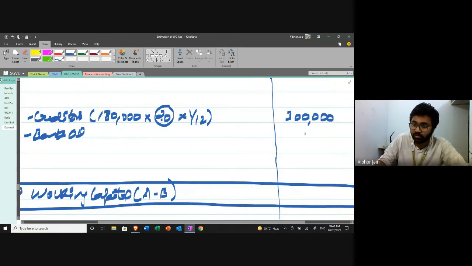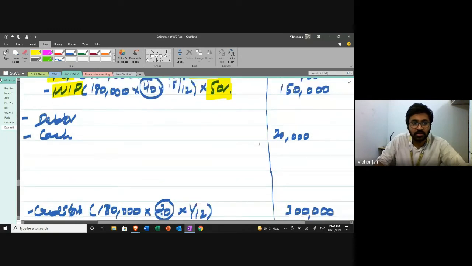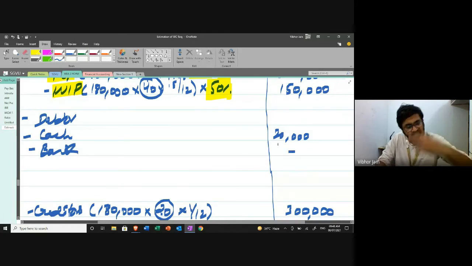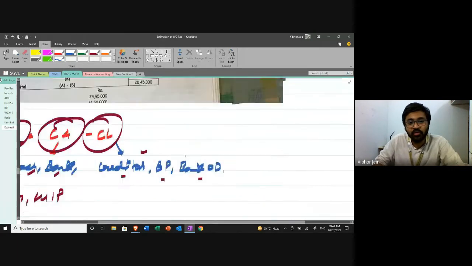Bank overdraft is not given to you in the question. Bank balance over here is not given to you in the question. If it is given, then we are going to add. If it is not given, then there's nothing we can do about it, right? Okay, then moving on, the last part of the question is,